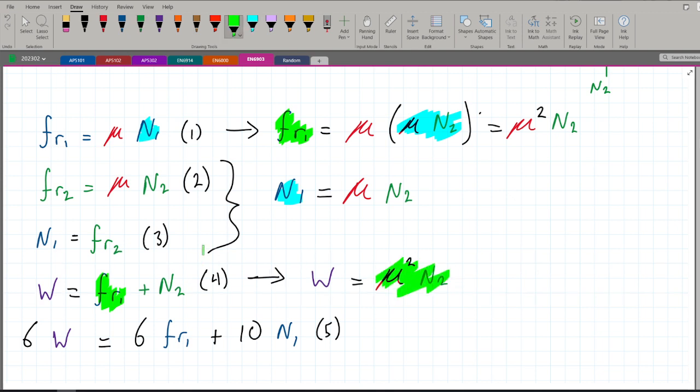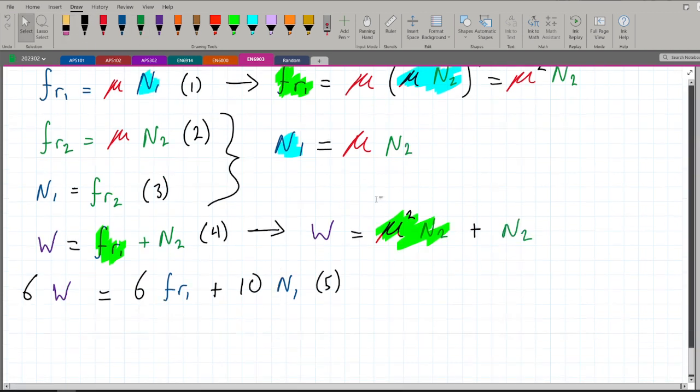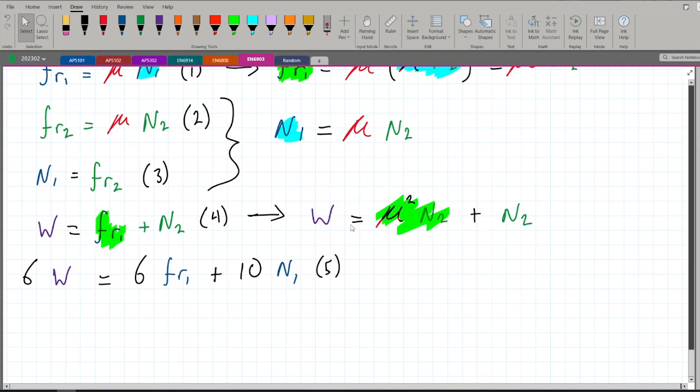So it's this, all right? That's it, that's all we are doing. With mu squared N2, what is remaining? Plus N2. All right? So we just simplified this equation. Now we have W in terms of mu squared and N2. And now we have our final equation over here, which is 6W is equal to FR1 plus N1. So we have an equation, we can substitute N2 into this equation.